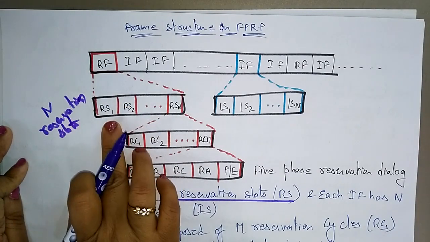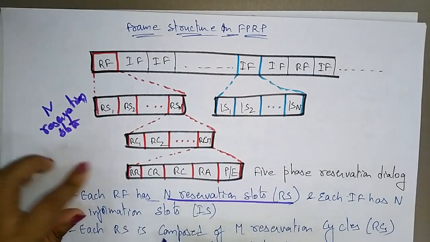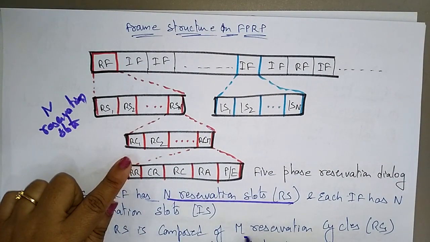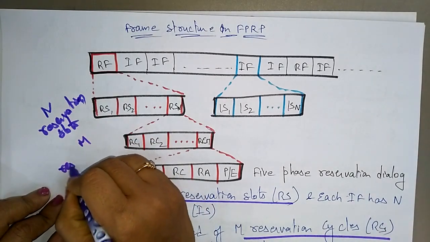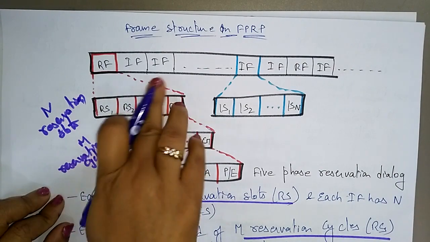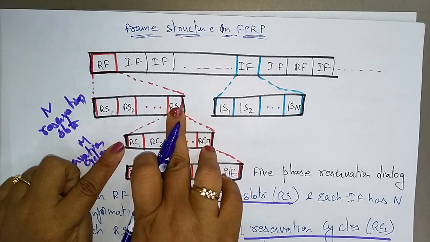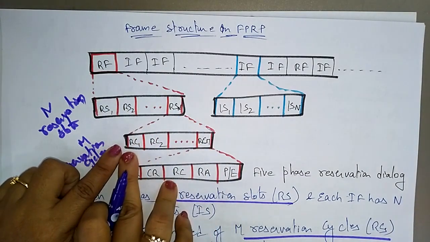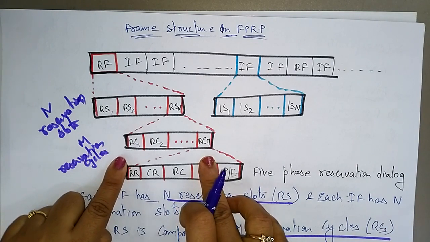Each RS is composed of M reservation cycles. So each RF is divided into N reservation slots, and again each slot is divided into M reservation cycles.